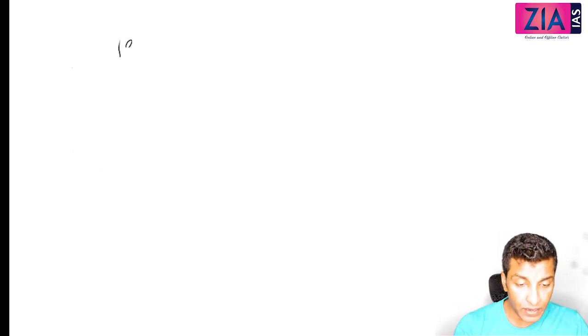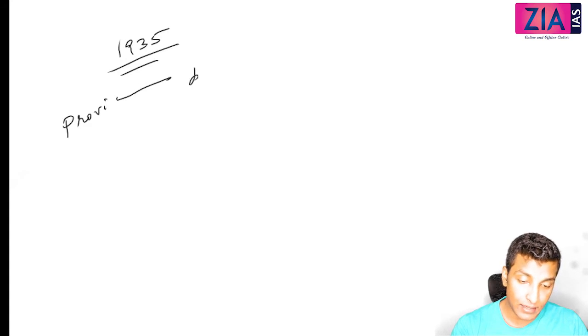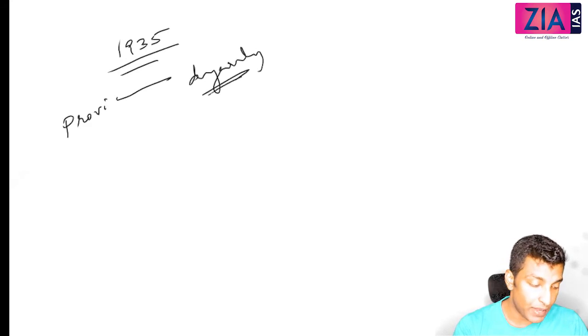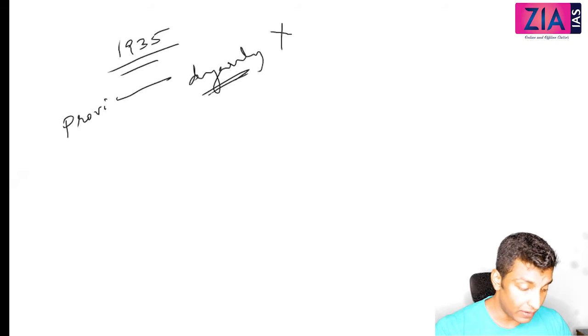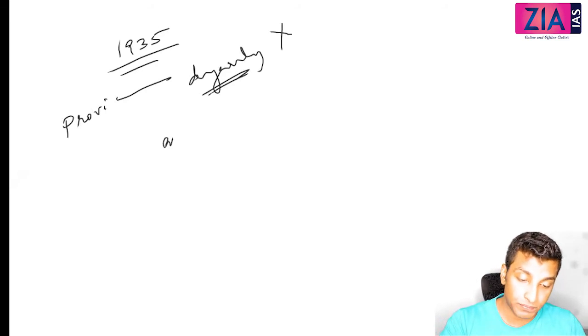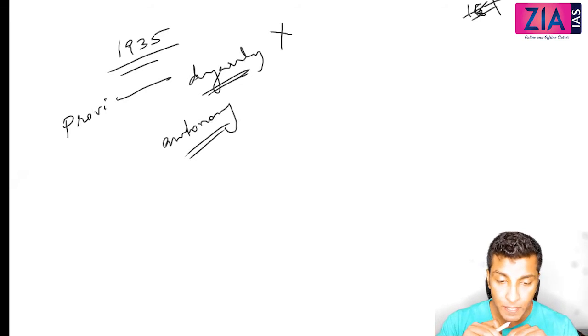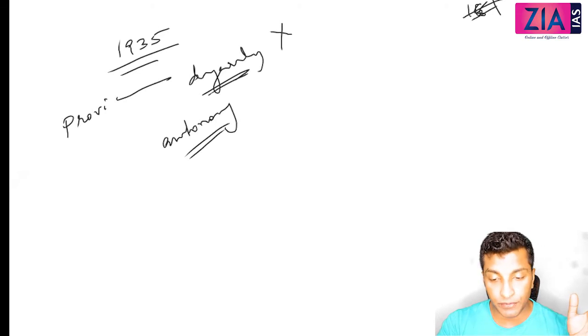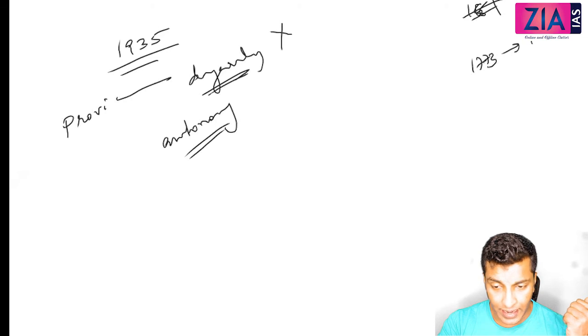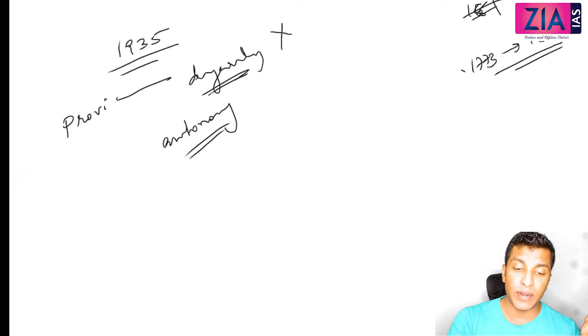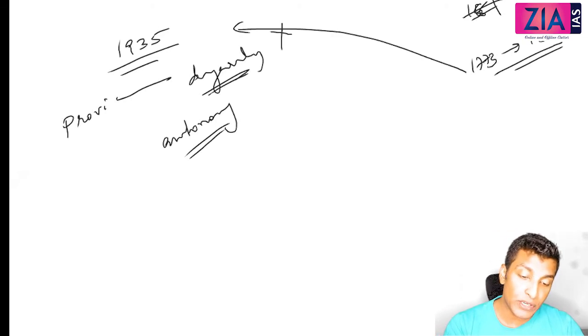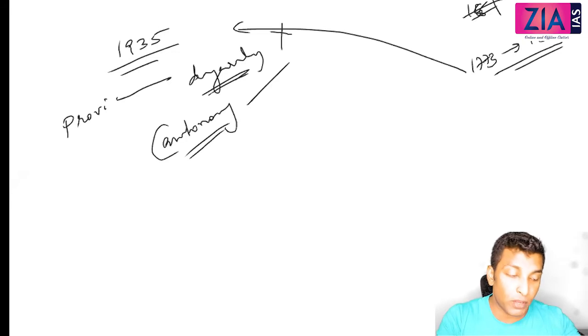So in 1935, when we discuss the provincial level, what was the situation before? Diarchy, right? Now what will happen? Diarchy will be abolished at the provincial level, so autonomy will be granted. I've told you that from 1861 onwards, this decentralization started. The centralization tendency, which started from 1773 and reached its peak in 1833, was followed by decentralization, which will culminate at this level. So here at the provincial level, full autonomy is given.